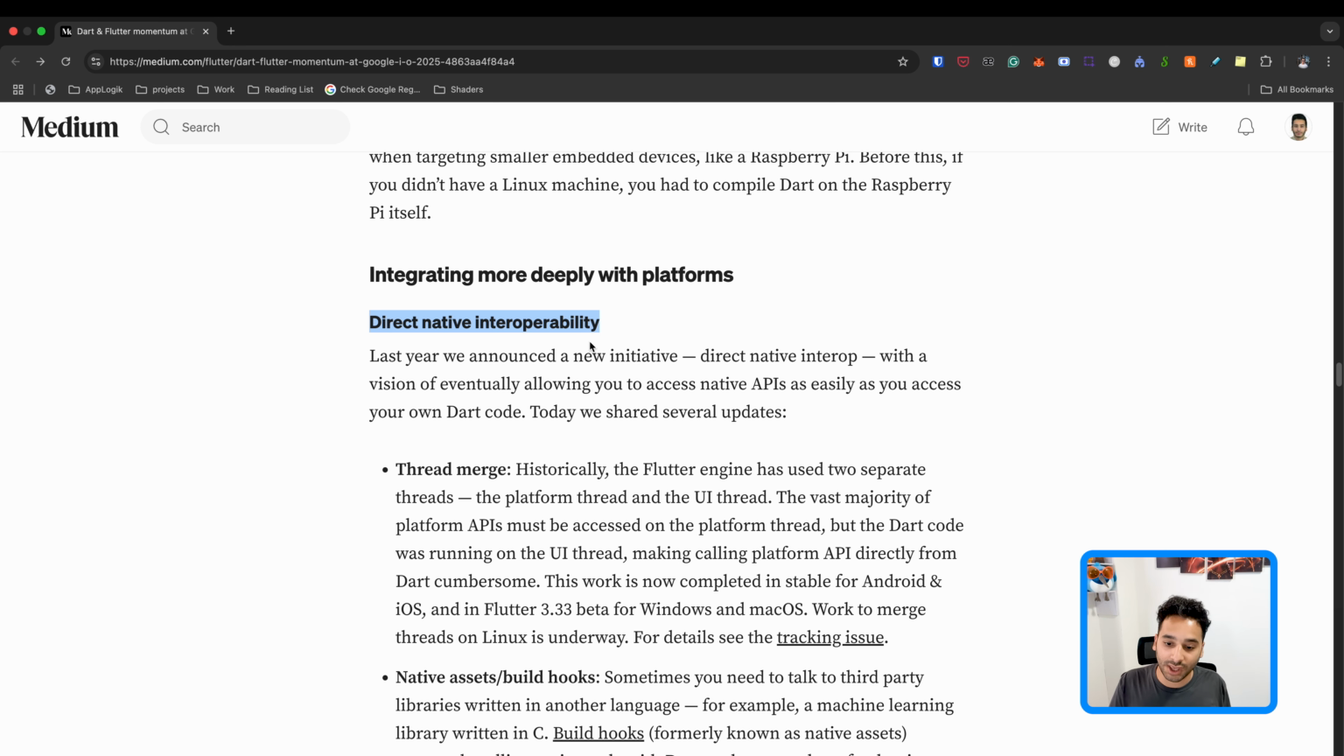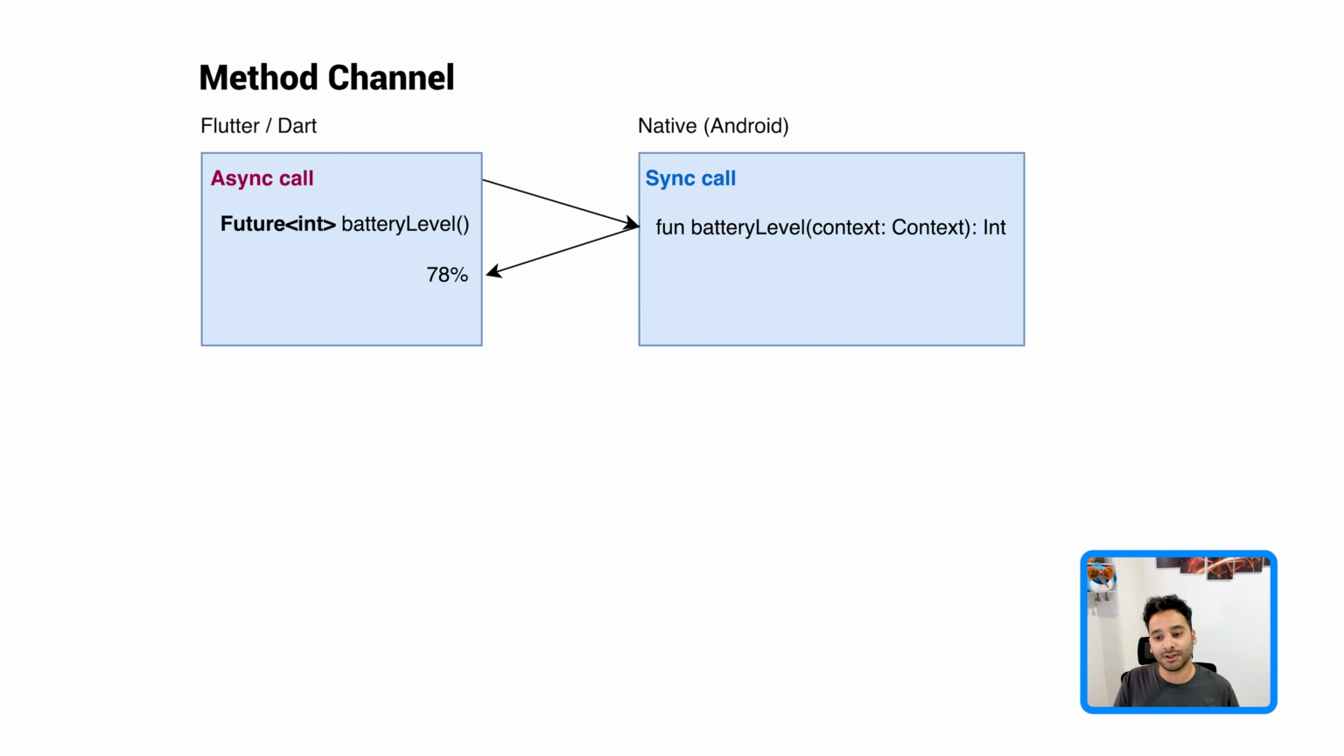And yeah, so the point is that when you want to communicate with the native APIs, for example, when you are on Android and you want to read the battery level or retrieve the contacts list of the phone, you need to use method channels. And the fact is that you have the Flutter UI thread and the native UI thread, and these two threads communicate using message passing through the method channel.